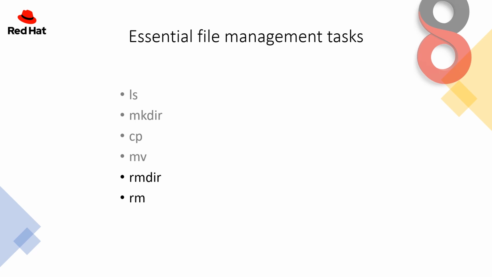Now, next is rmdir. You can probably guess what this command is doing. If mkdir is for make directory, then rmdir can only be remove directory, right? And rm is a generic remove command. In practice, you will find that rmdir has limited use because you can only remove empty directories with it. The rm command can remove anything. Let me show you how.